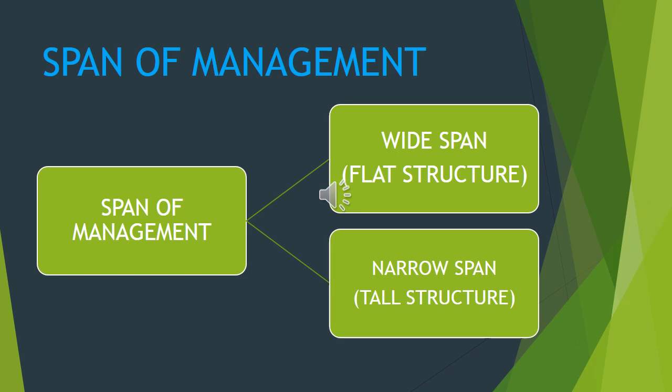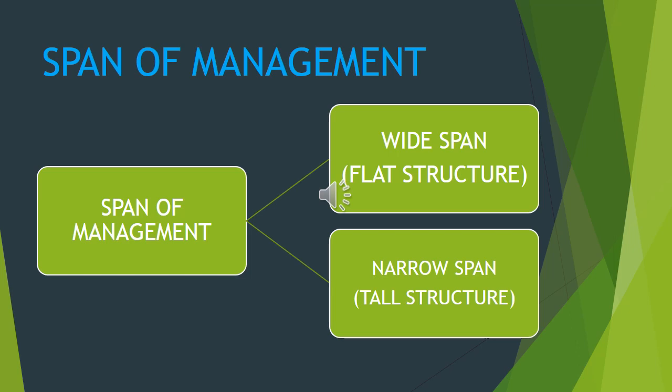Next is span of management. We went through this in the last class. It has two types: one is wide span, that is a flat structure, and the next is narrow span, that is a tall structure. So once again, span of management means what? It refers to the number of subordinates who can be managed efficiently by a superior. The superior is the manager, and the subordinates are the people who are working under the manager.